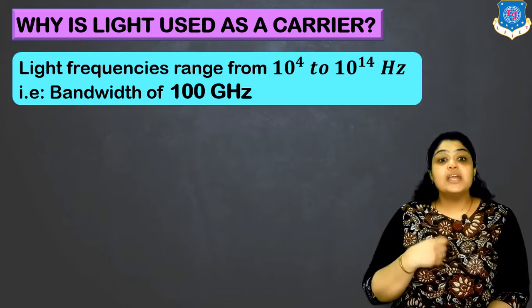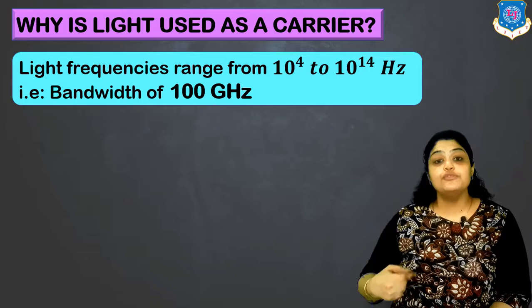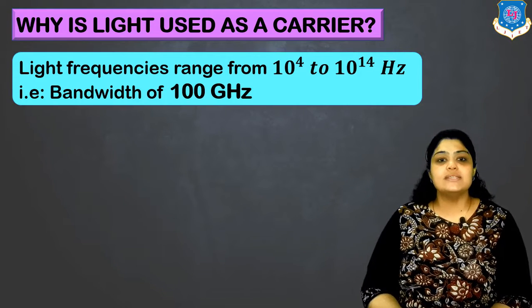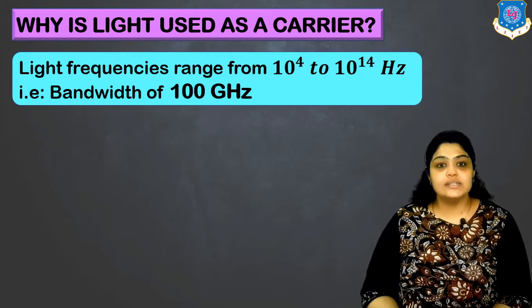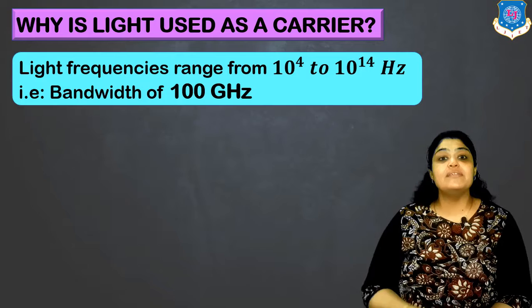The reason is that the frequencies of light range from 10 raised to 4 to 10 raised to 14 hertz, which gives you the bandwidth of light frequencies as 100 gigahertz, or 100 into 10 raised to 9, that is 10 raised to 11 hertz.